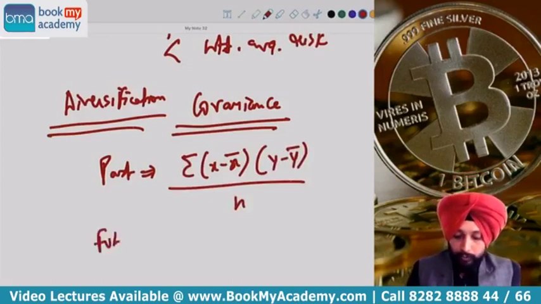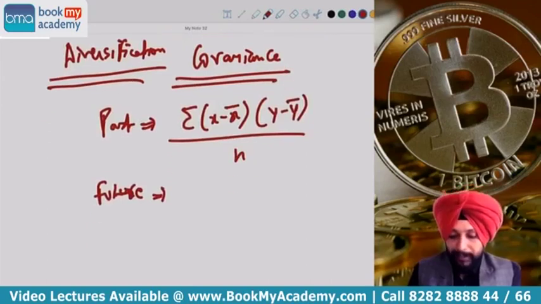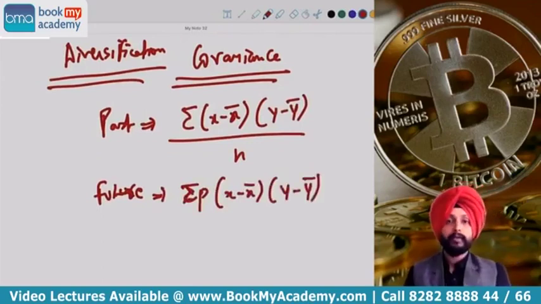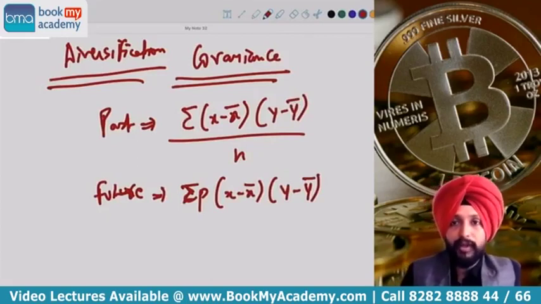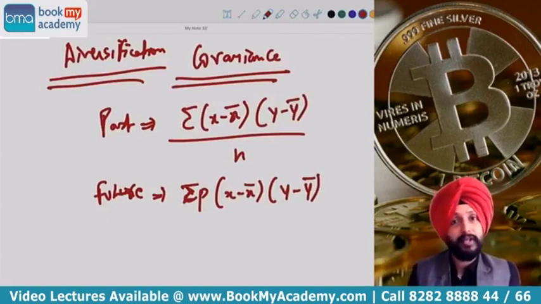What is the formula in case of future data? Needless to say, you would have already understood. Instead of n, we will have p, because future data will always have probability. Summation p x minus x bar into y minus y bar. We use covariance for finding out the correlation between the stocks, and that will help us understand how much is the benefit of diversification.